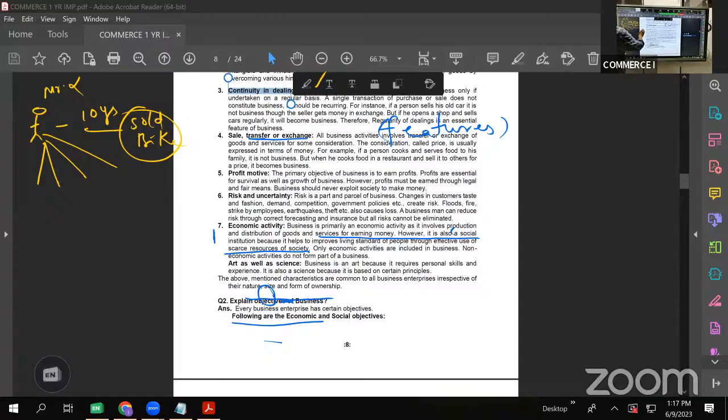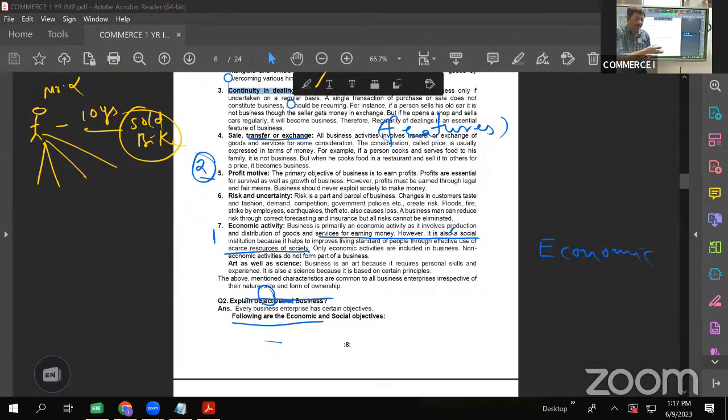Next, profit motive. Very important. Again, this can be asked for 2 marks. What is profit motive? See, the very basic thing I told you, to call any activity as business, it should be an economic activity first. It should be what activity? Economic activity.